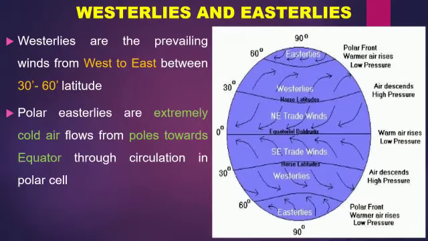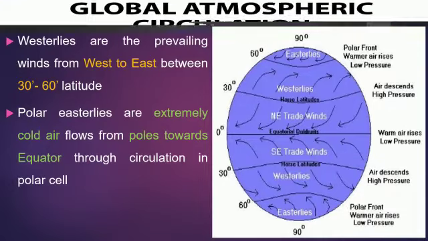The next ones are westerlies and polar easterlies. Westerlies are prevailing winds from west to east between 30 degree to 60 degree latitude, while polar easterlies are at the poles and they are extremely cold air flows from the poles towards the equator through circulation in polar cells.